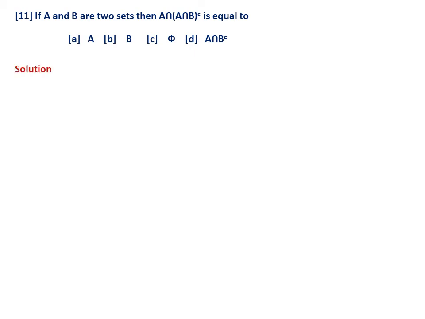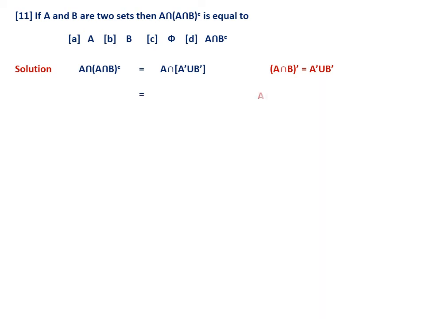So let me work it out. You can directly take the complement of A intersection B. This is the rule which we studied last year, De Morgan's law. The complement of A intersection B is A complement union B complement. Therefore, first we write the complement of A intersection B as A complement union B complement.